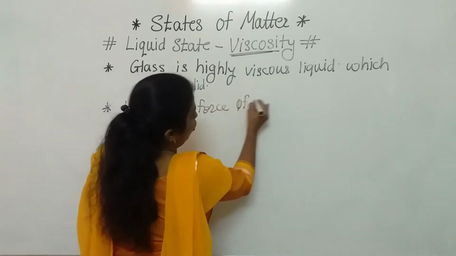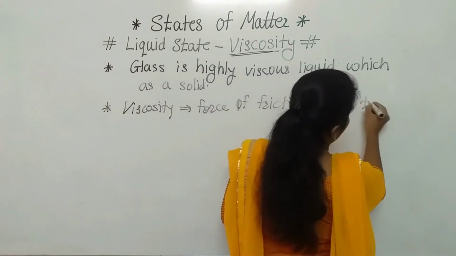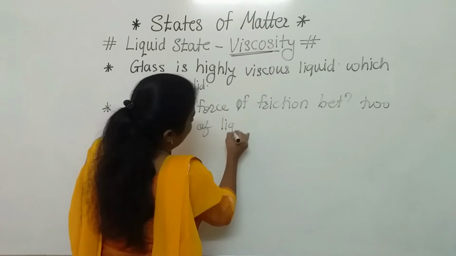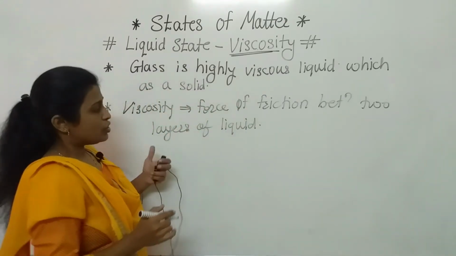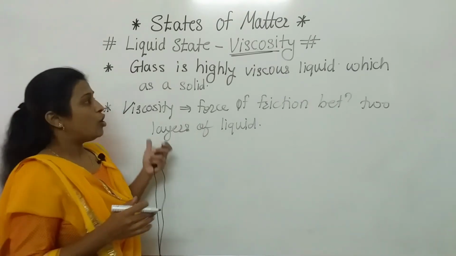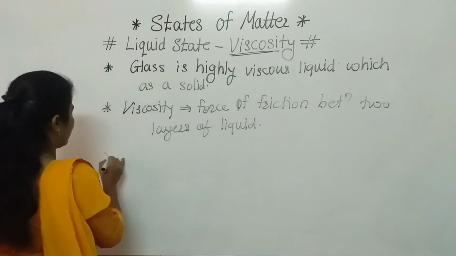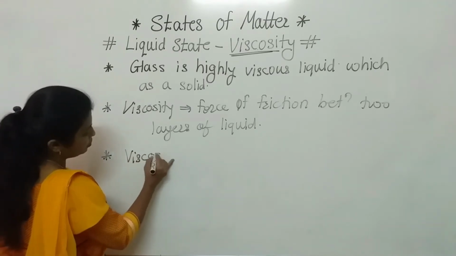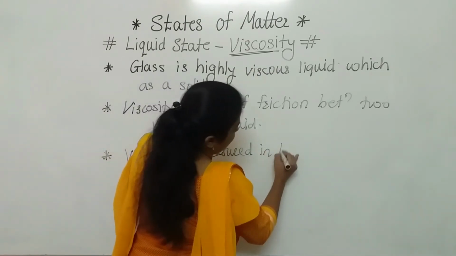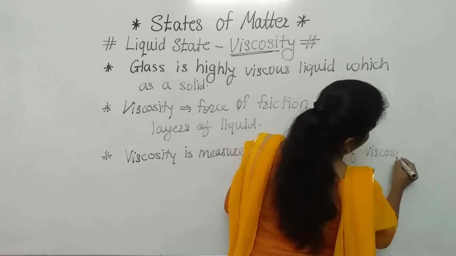Now if we consider viscosity, we can say that viscosity is the force of friction between two layers of liquid. Clear to everyone? So if we consider one diagram for that, we are going to discuss mathematically also what the formula is. Viscosity is measured in the units of viscosity coefficient.